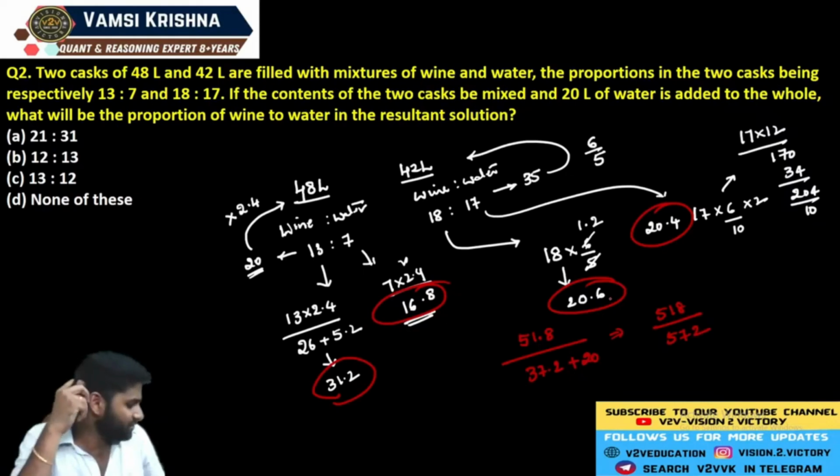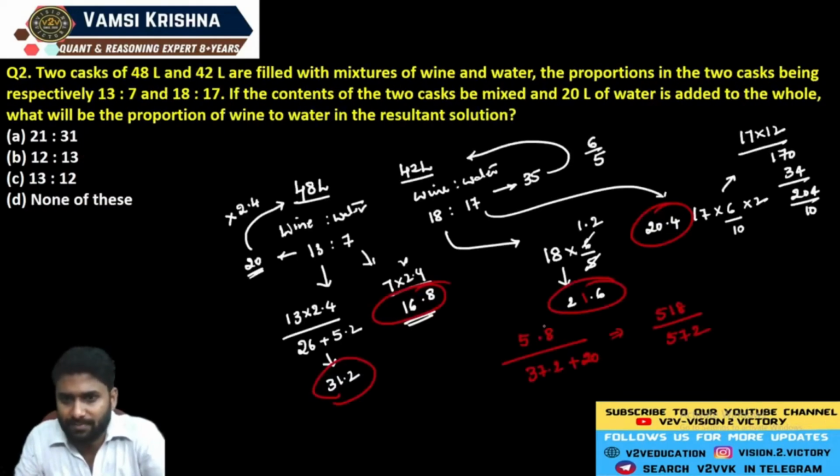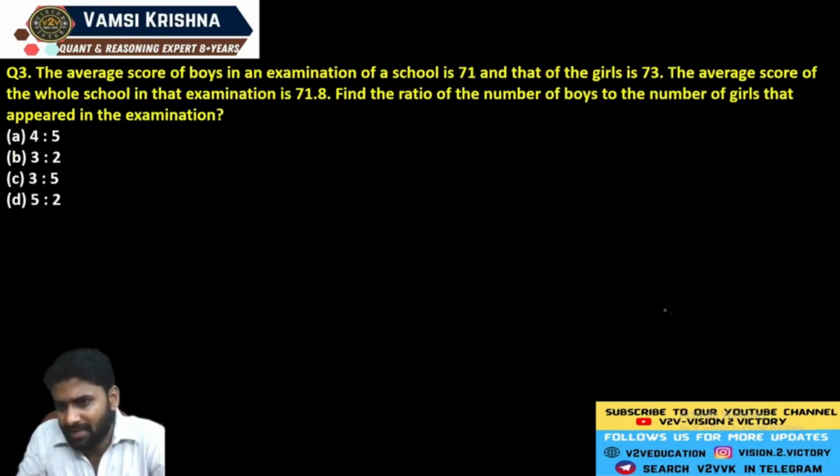Just go through the calculation. Tell me what can be the ratio. Just find the ratio. Sorry, I just missed one point here. It's 216, it's 52.8. I just made one mistake here. Let me tell you one calculation.